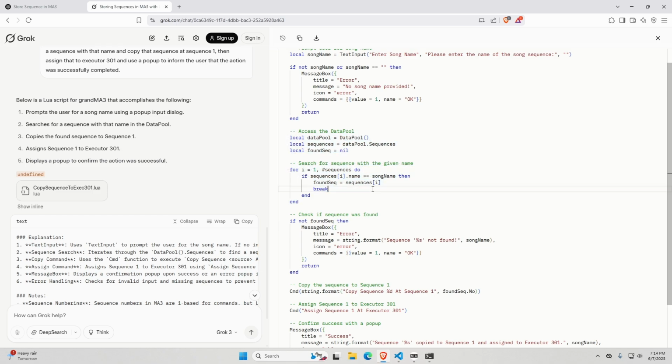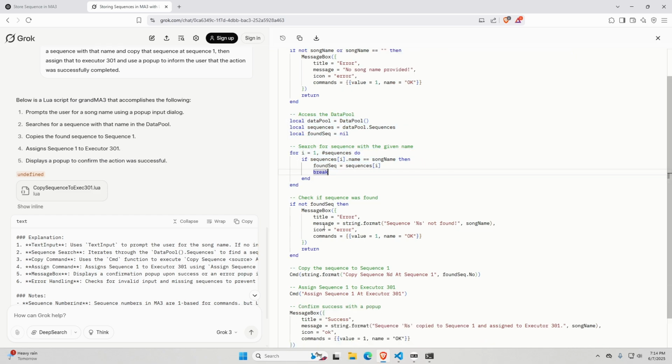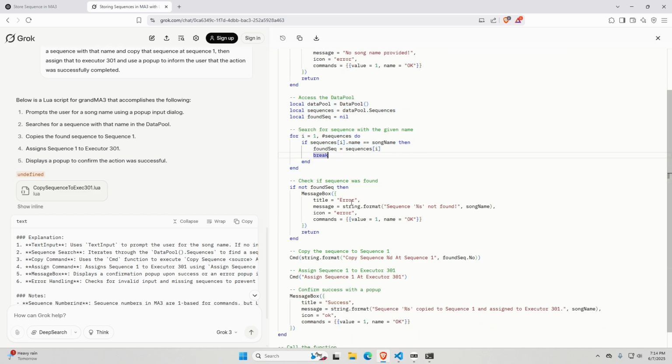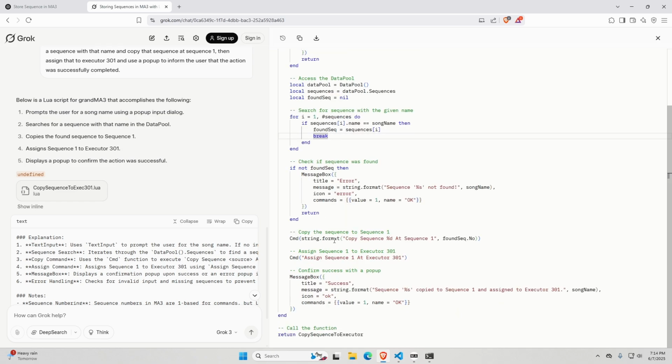So I trust this. It looks like it would work. If not found sequence, then we provide an error and it's going to say sequence was not found. Return. Then copy the sequence at sequence 1, assign sequence 1 at executor 301. I don't know why it keeps trying to use this string.format. That shouldn't be necessary. Okay, actually, no, I do see.